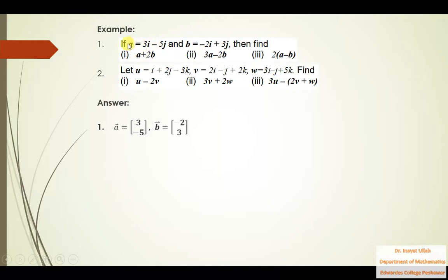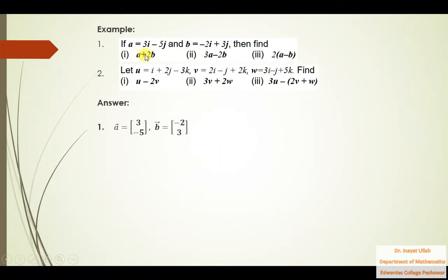This vector a can be written in three ways. In your book, the vector is written in column vector notation. I mean, the first component of the vector a is 3 and the second component is minus 5. Similarly, this vector b can be written as minus 2, 3. You see, minus 2, 3. So we have written the same vector, but in another style.